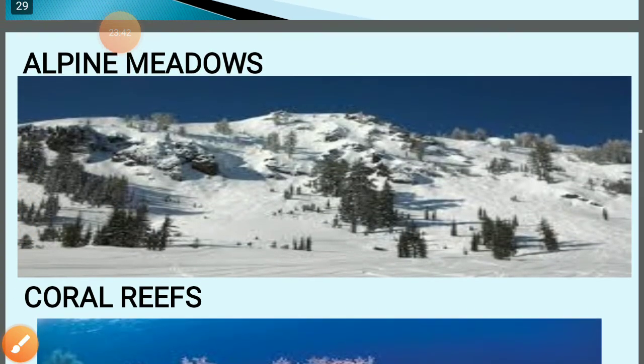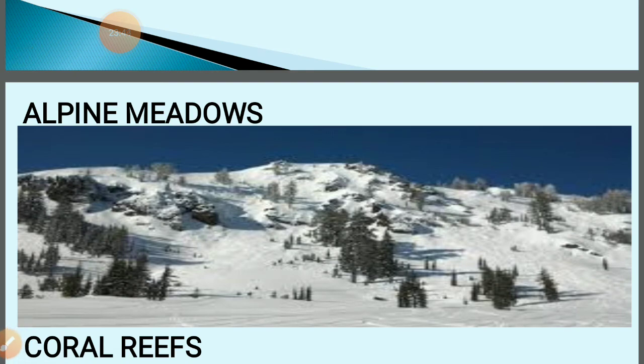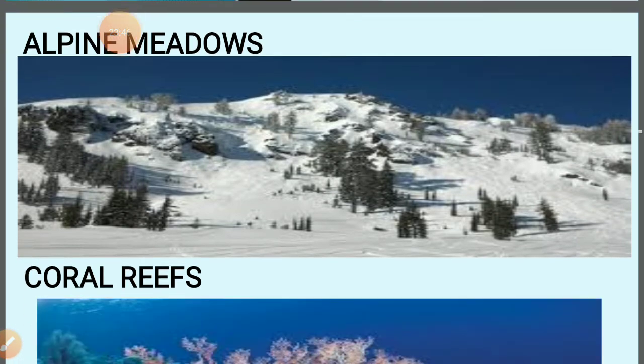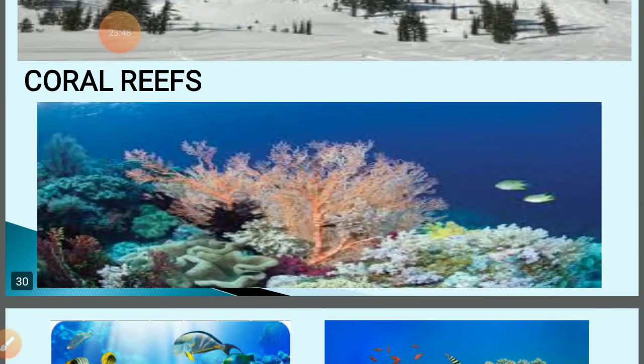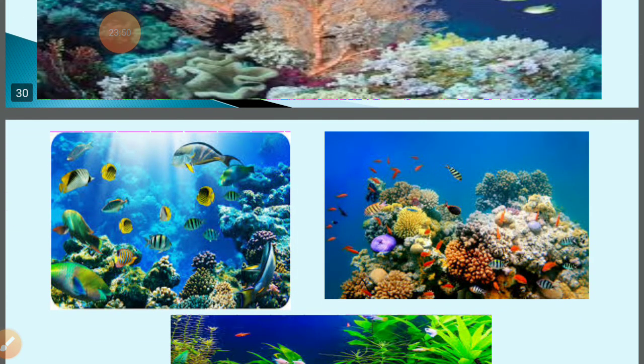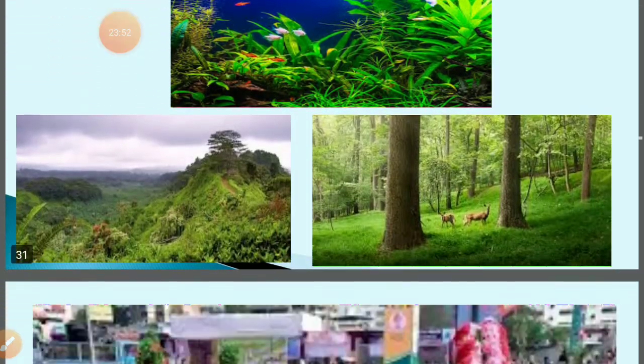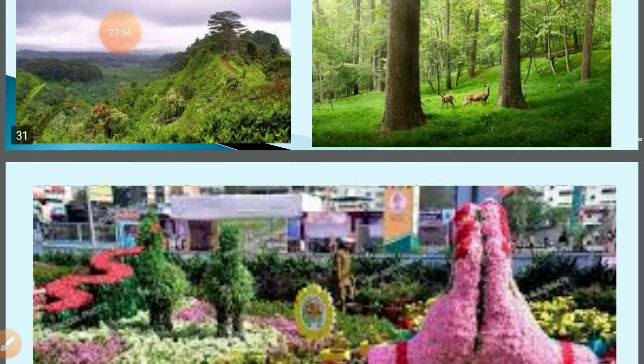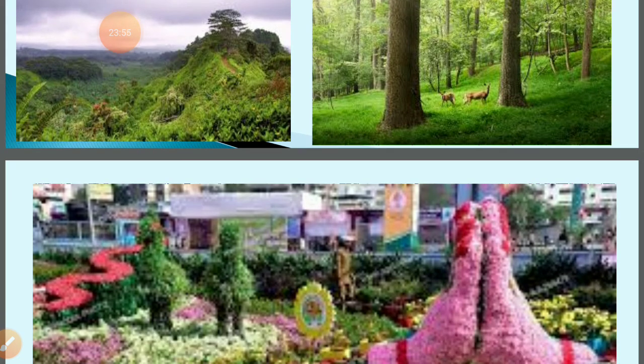This is just an image of alpine meadows. This is also a type of ecosystem. Coral reef is a type of ecosystem. Marine life, these are types of ecosystem. So here there are three types of diversity: genetic diversity, species diversity, and ecological diversity.